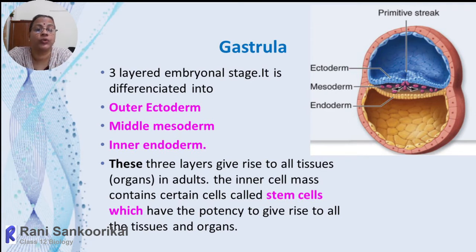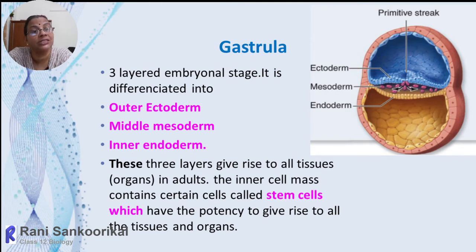In this stage, soon after that, there will be a rearrangement of all these cells, and all 3 layers will take part in the formation of organs and organ systems.